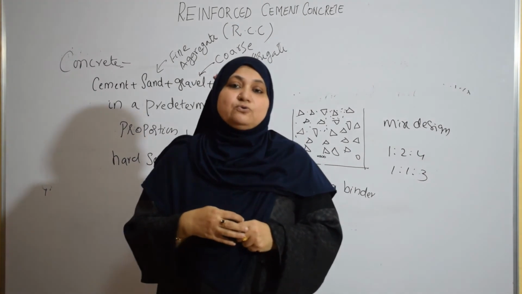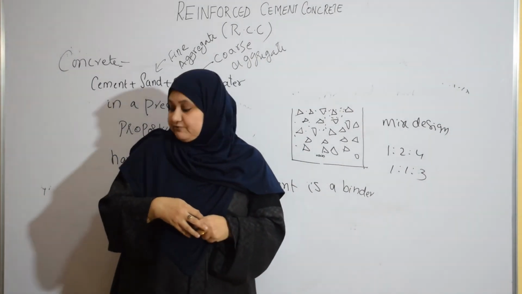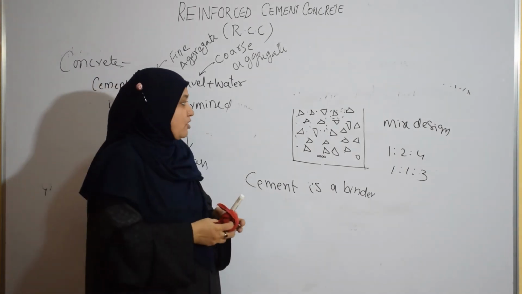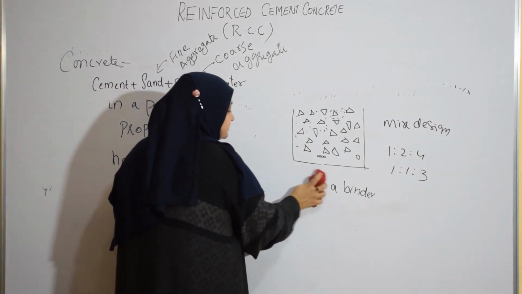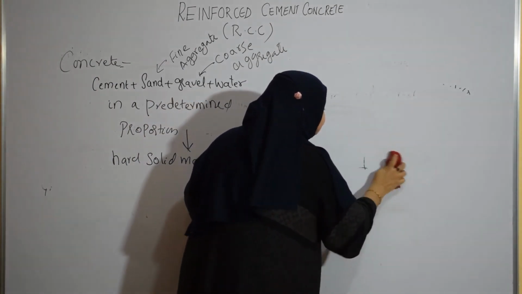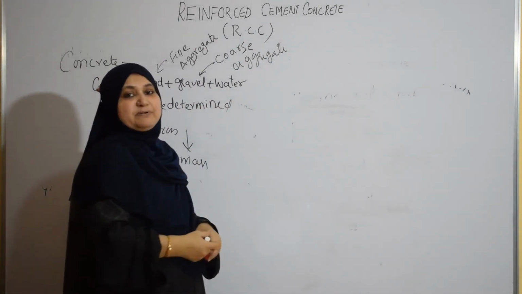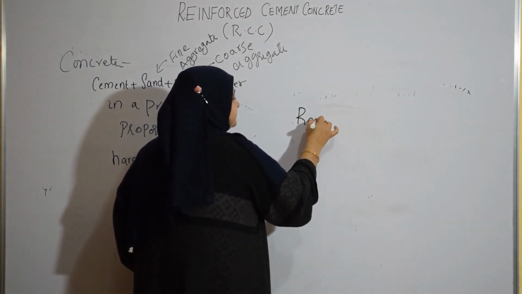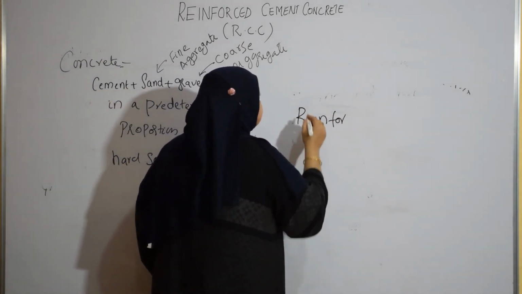However, you cannot use plain cement concrete for structural elements like beams, slabs, columns and retaining members, because these are flexural members. They are subjected to bending, so there we provide reinforcement.